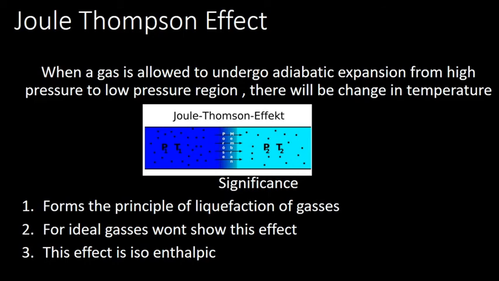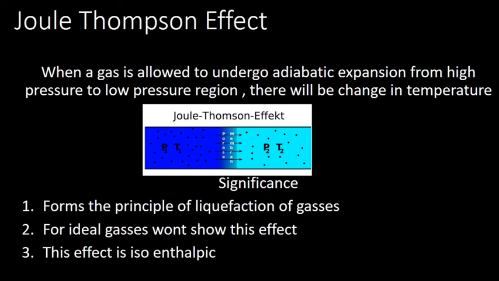Now look at this picture. What you can see is a blue colored portion and a sand colored portion, and between them is a porous membrane. These two regions are separated by a porous membrane, and P1 and T1 are written on the blue color, and P2 and T2 on the sand color. So what it represents is that the pressure on both sides is different, and the gas goes from a high pressure region to a low pressure region. So P1 is greater than P2.